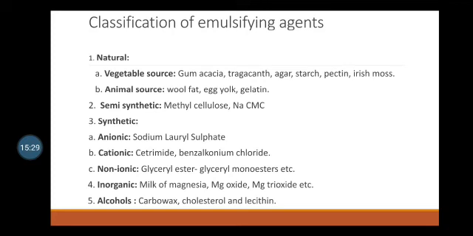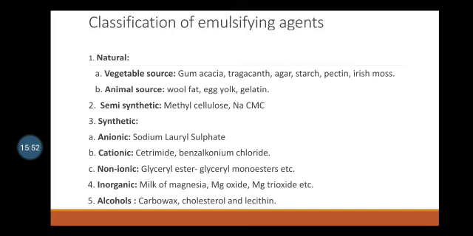Another one is the inorganic emulsifying agents. Several inorganic substances such as milk of magnesia, magnesium oxide, and magnesium ammonium salicylate are used to prepare coarse emulsion. Bentonite is used to prepare the O/W or W/O type of emulsion.